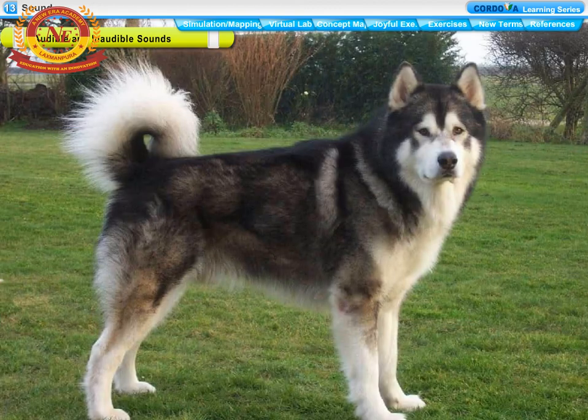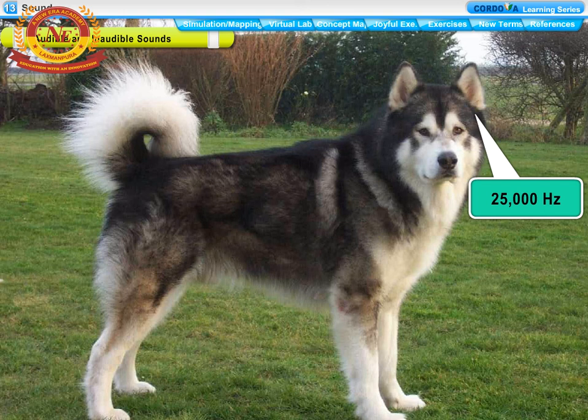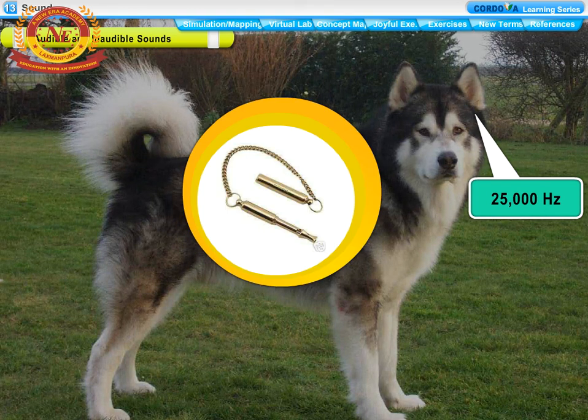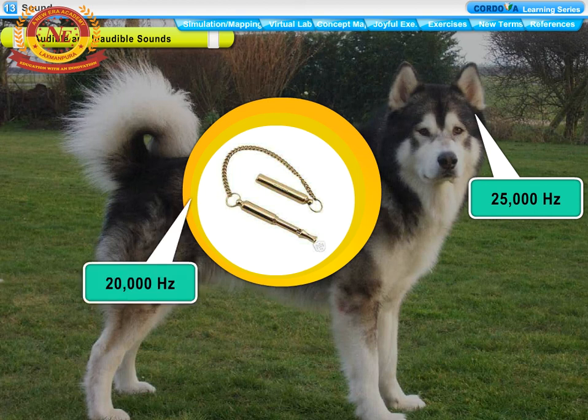Dogs can hear up to 25,000 Hz. There are special whistles known as Galton's whistle that can produce sounds of frequency more than 20,000 Hz. The owners of dogs can use these whistles to give signals to their dogs without the knowledge of any person located nearby.